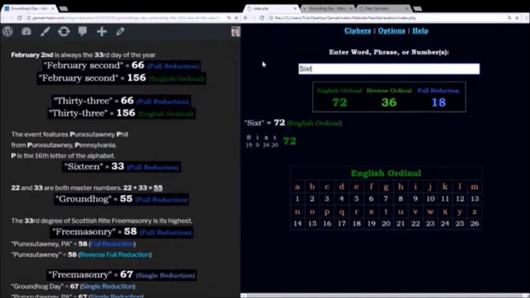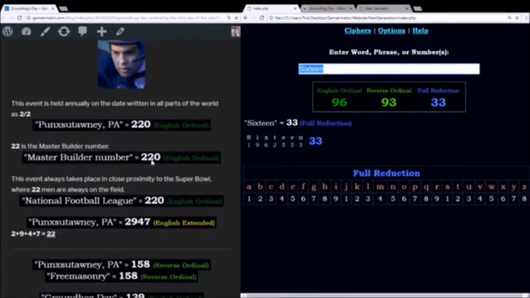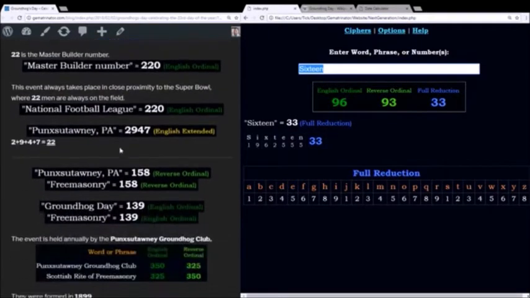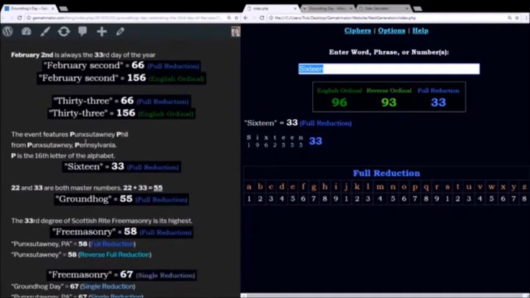And the reason this is important is because when you write out 16 as a word, it's one of just two numbers that sum to 33, the other one being 90. So a lot of 22s with the date and the gematria of the town. We have some 33s in the date and the P letter. Well, if you add 22 plus 33, these are both master numbers, you get 55. Groundhog, using the reduction method, sums to 55.